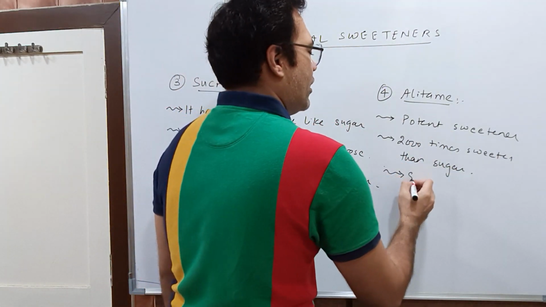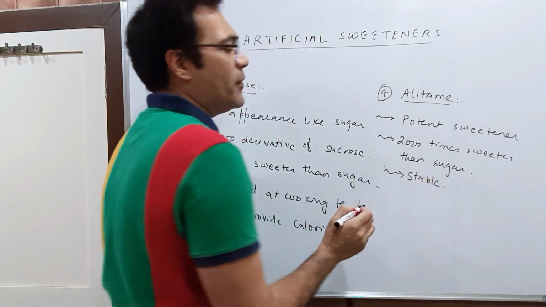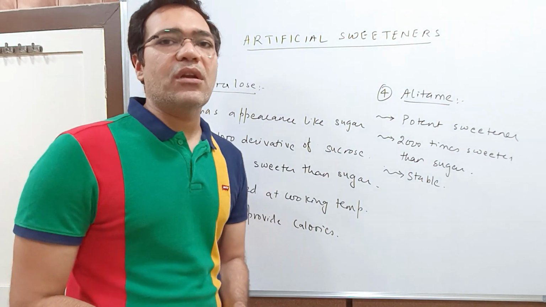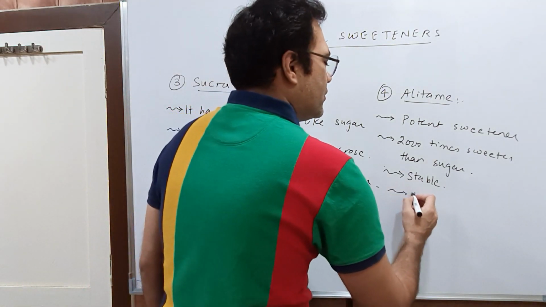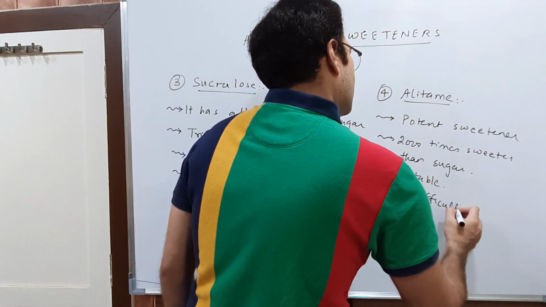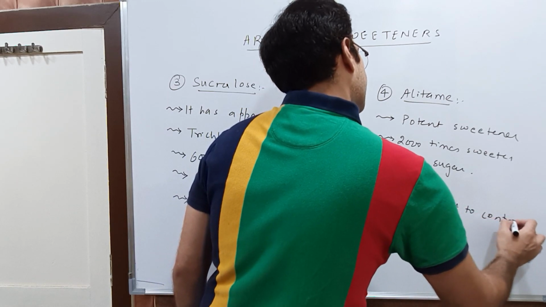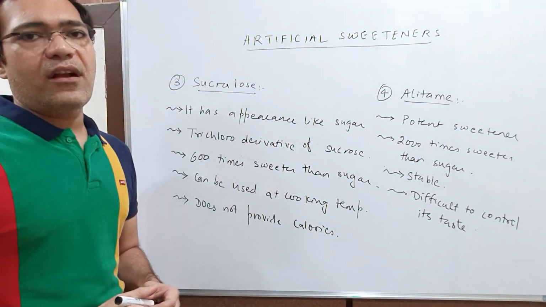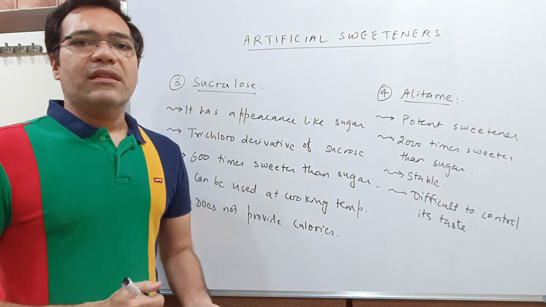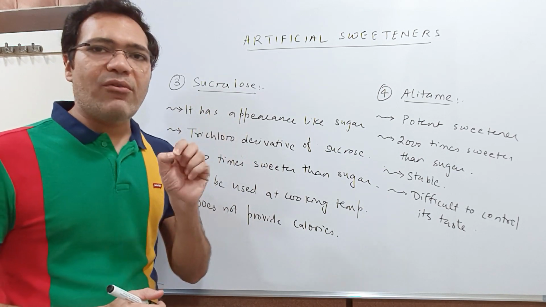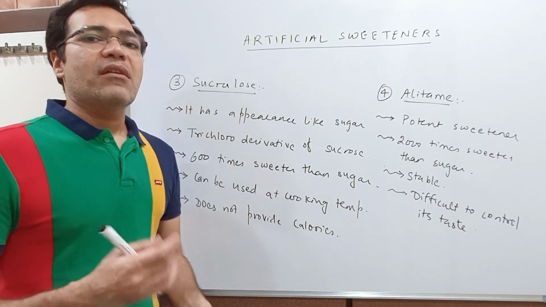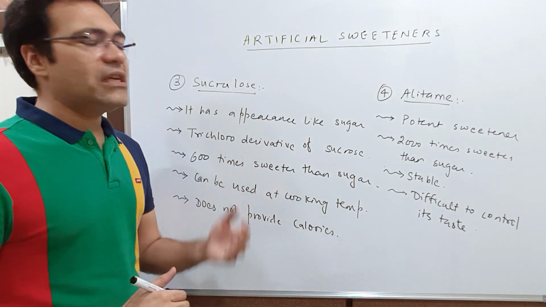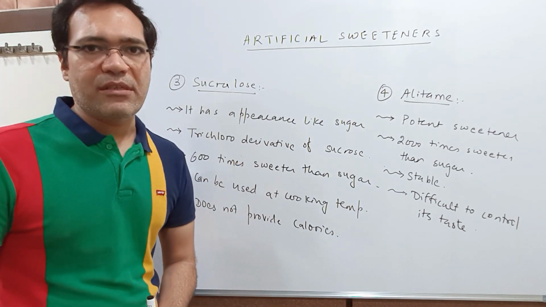It is comparatively stable as compared to aspartame, but here the drawback is that because it is 2000 times sweeter than sugar, it will be difficult to control its taste. What does it mean? If you are using elitame, you have to add it in very minute quantities because the aftertaste of elitame is bitter. So these are the 4 artificial sweeteners in our syllabus.